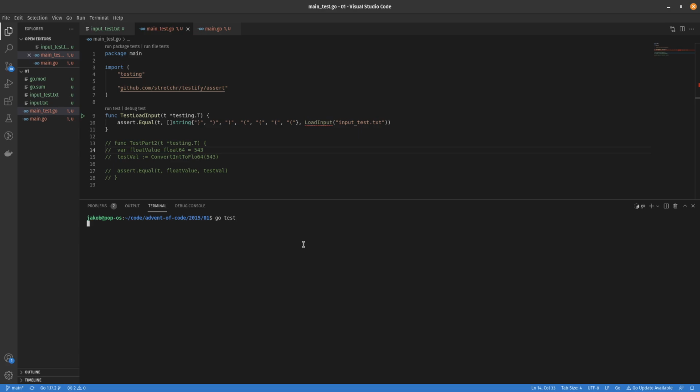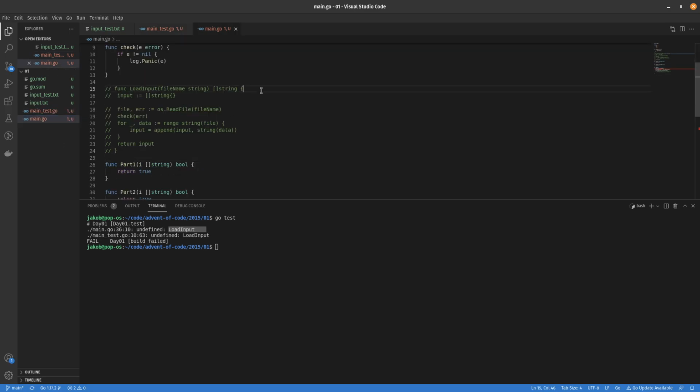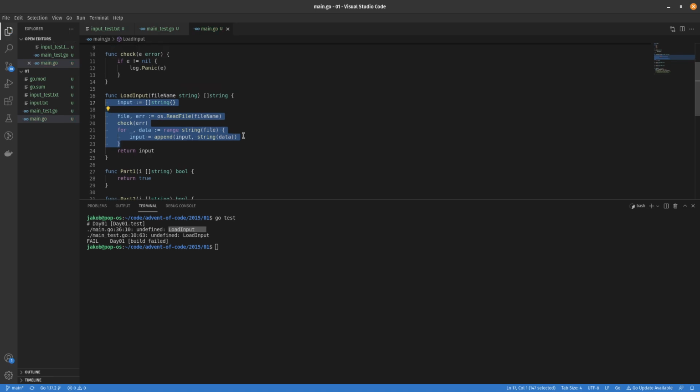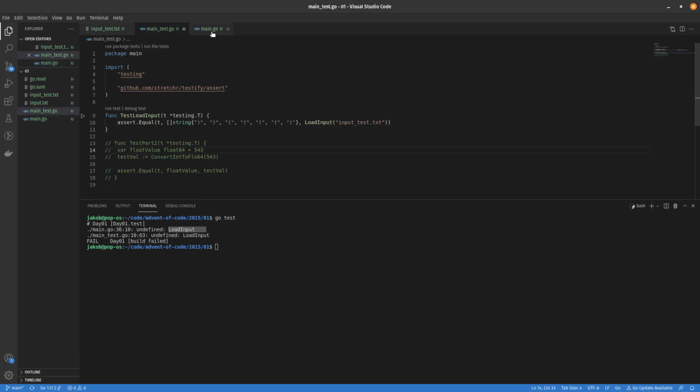Say go test, and it's going to tell us that load input is undefined because we don't have a load input function, right? So go and make it. And I'm going to skip some of these steps of pure test-driven development and go ahead and run this again. So what it should do is this: the function is taking in a string.